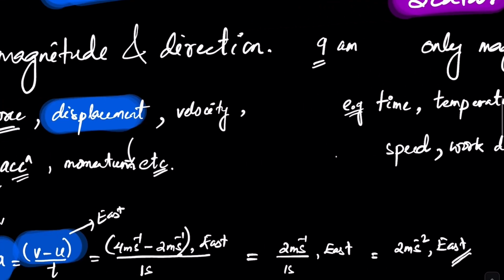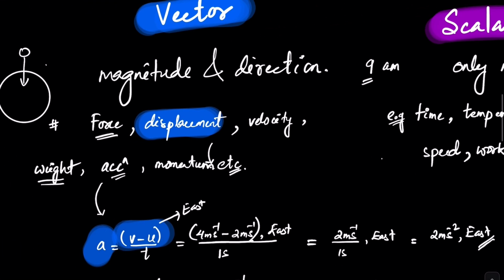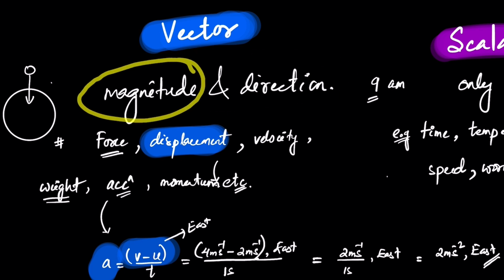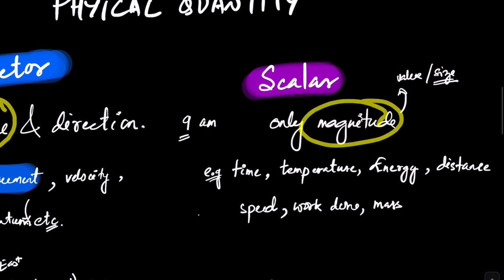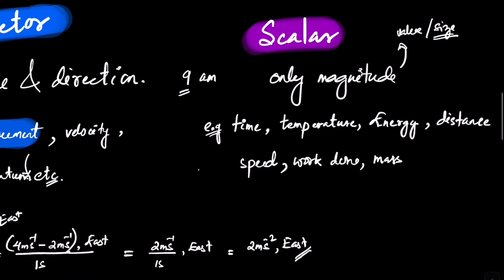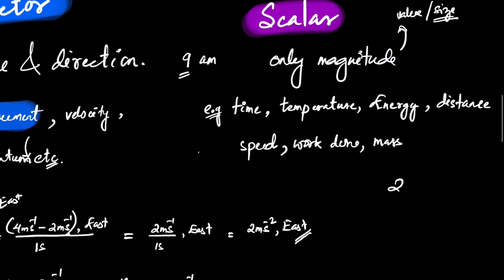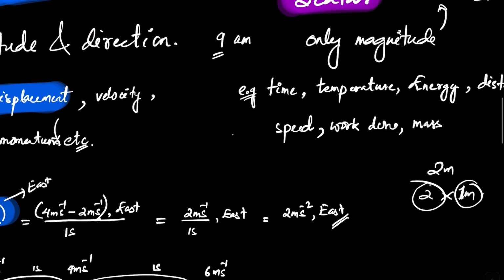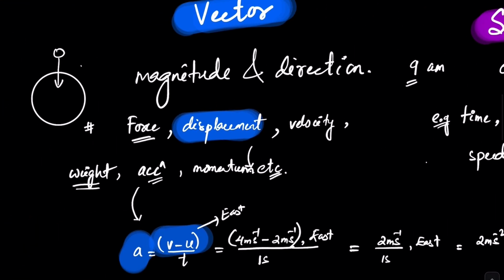Vector: it has magnitude and direction. Magnitude simply means the size or the numerical value. If I say distance is 2 meters, it means 2 times 1 meter, how many units are present. So 2 is the magnitude. So a vector has a magnitude and a direction.